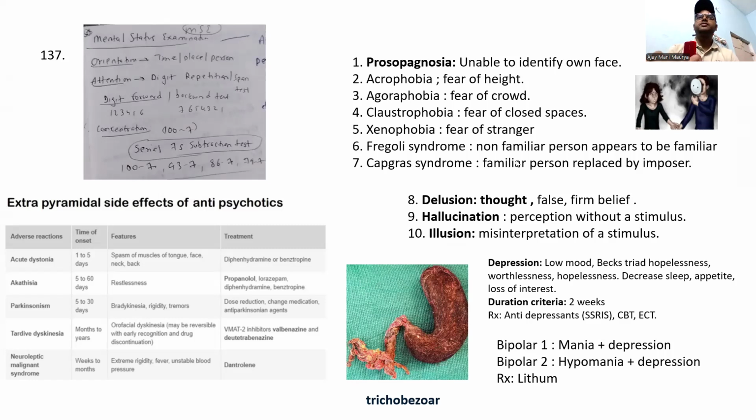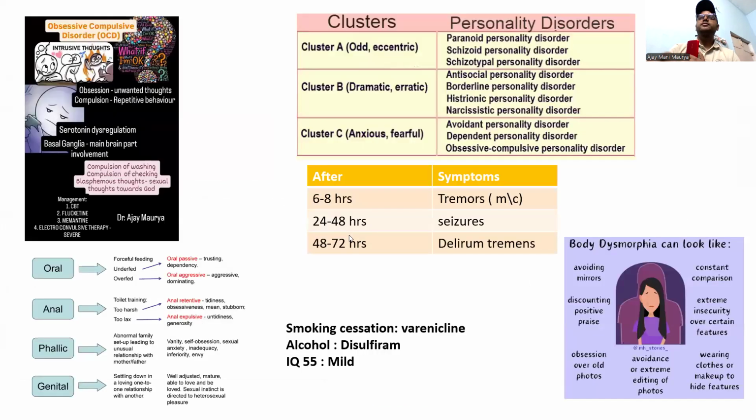Bipolar 1, 2, please see this one. This is the trichobezoar, guys. Trichobezoar, I think everyone knows, is due to trichotillomania, picking of hair and eating it. This is a psychiatric problem. You have to refer to psychiatry. Also, please remember this is the OCD. See the OCD, guys, obsessive compulsive disorder.